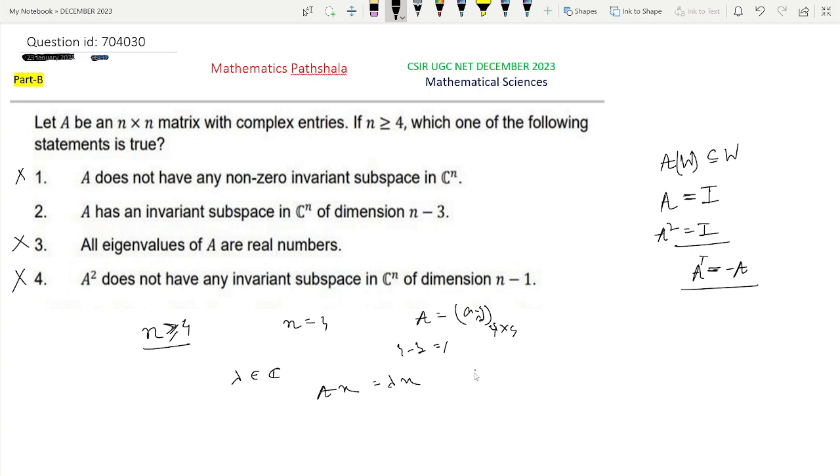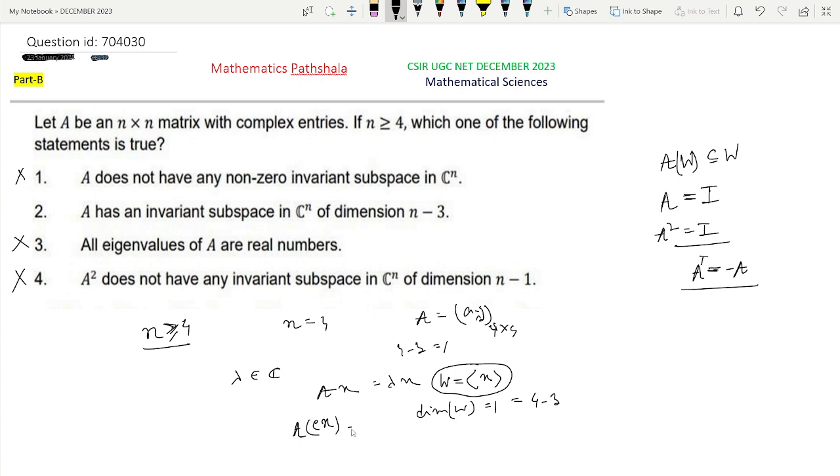Now see clearly, if we take this subspace, say W generated by this element x, this is a subspace of dimension 1, that is 4 minus 3, n minus 3, and also clearly this is an invariant subspace, because if we take any element, say belonging to W, that element will be of the form Cx, a scalar multiple of x, and we have to prove that A of this element will also belong to W.